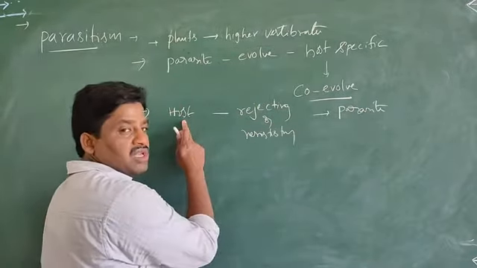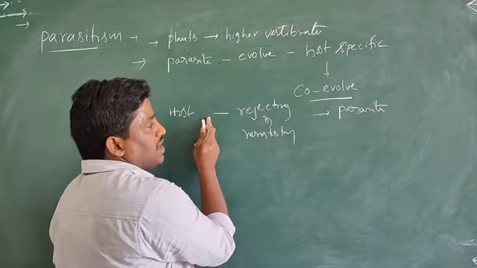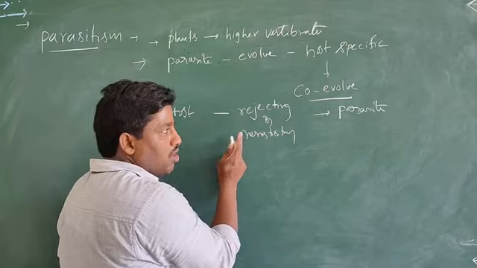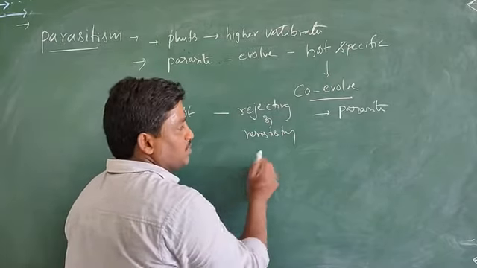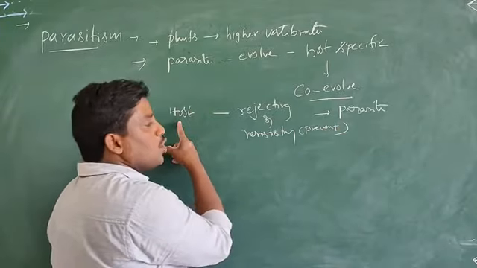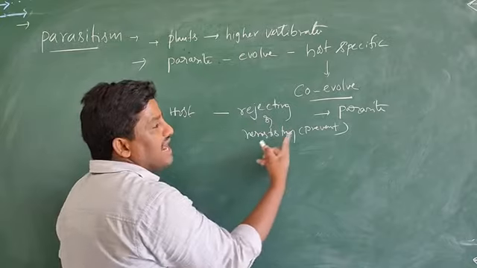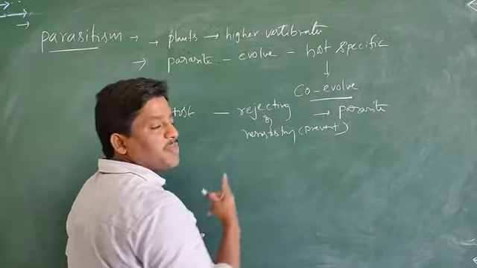Resisting means preventing the parasite. So many hosts develop special mechanisms to avoid this parasite, that means to prevent the parasite.